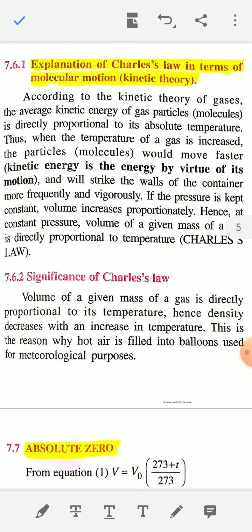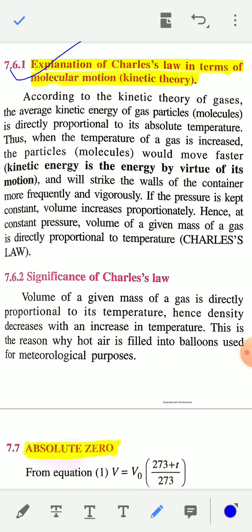Now, explanation of Charles' law in terms of molecular motion or kinetic theory. According to the kinetic theory of gases, the average kinetic energy of gas particles is directly proportional to absolute temperature. Thus, when the temperature of a gas is increased, the particles of gas would move faster and strike the wall of the container more frequently and vigorously.